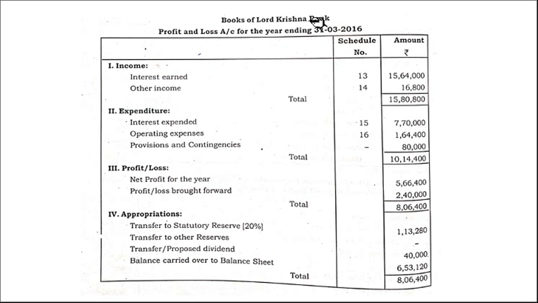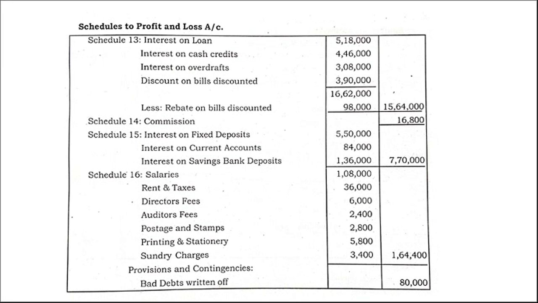Okay, let us prepare the books of Lord Krishna Bank, profit and loss account. Then income: interest earned 13, other income 14, interest expended 15, operating expenses 16, then provisions. This much we have to calculate first. So schedule 13, interest earned. We identified which items come under 13: interest on loan, interest on cash credit, interest on overdraft, and discount on bills discounted.